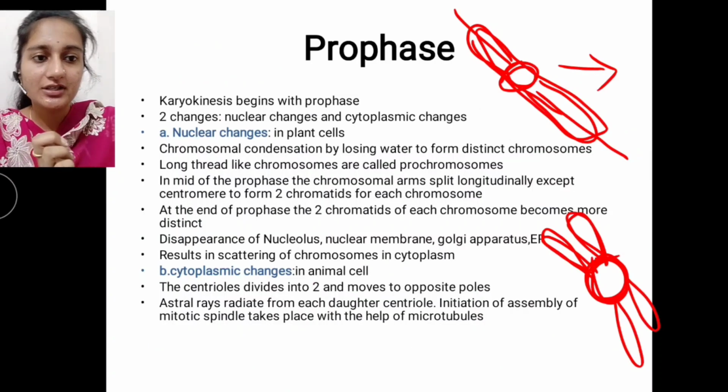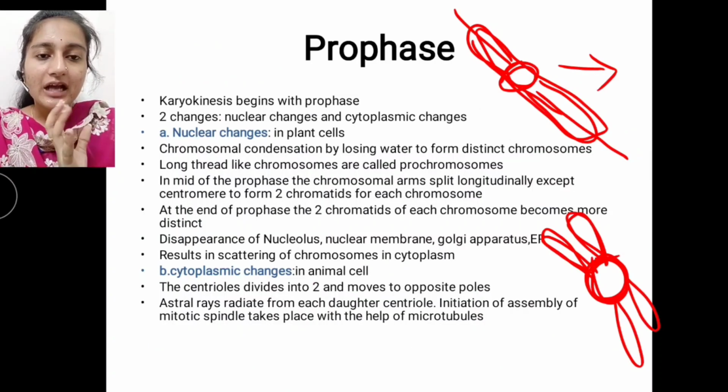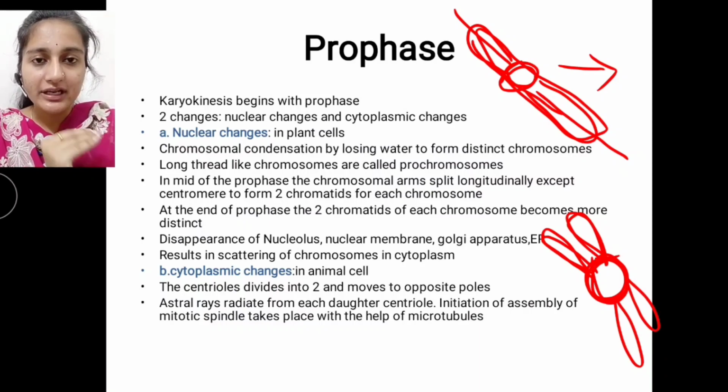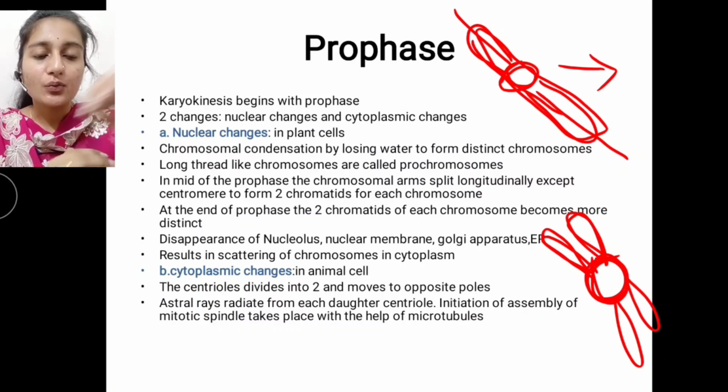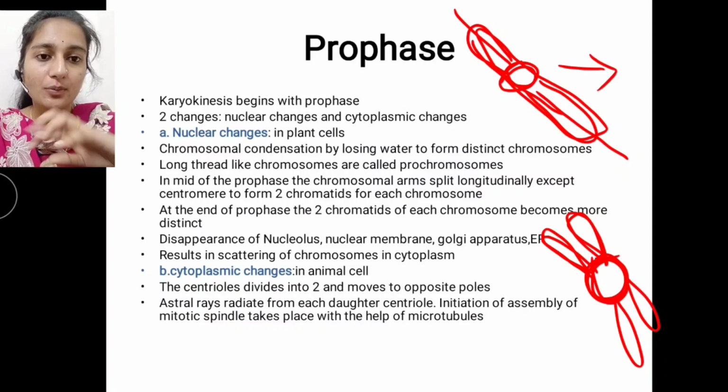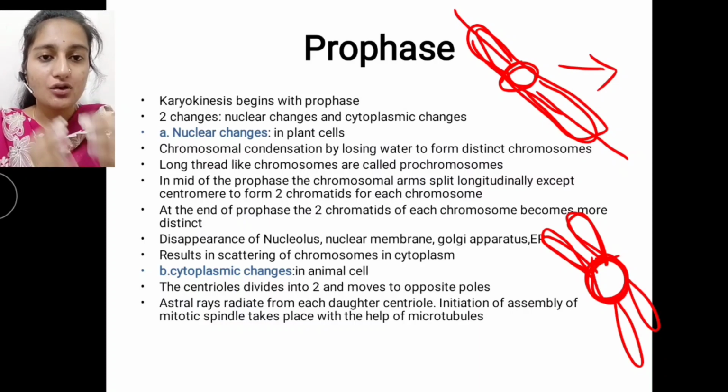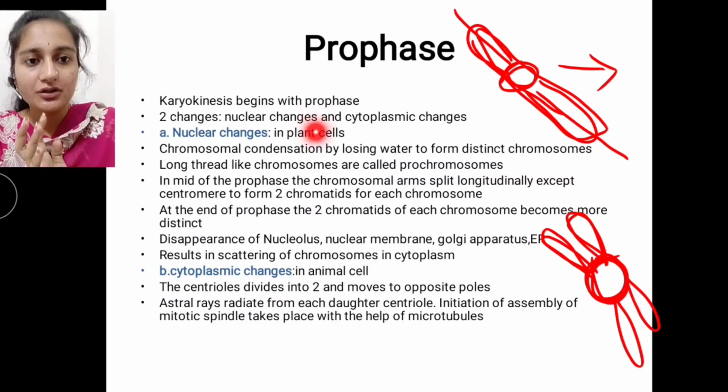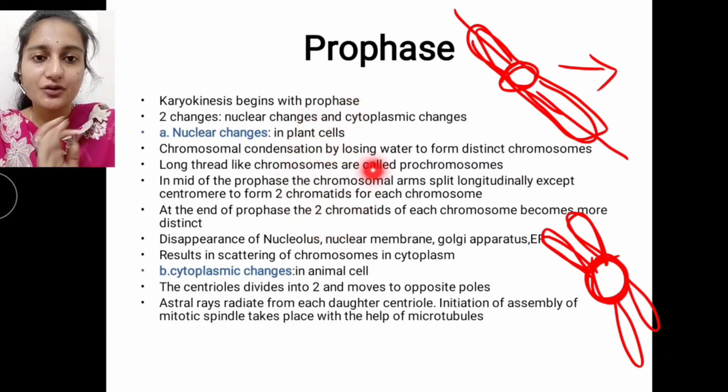We'll discuss this now. At the end of the nuclear changes in a plant cell, we can observe all these chromosomes scattered in the cytoplasm due to the disappearance of the nuclear membrane. These are all the changes we can observe in plant cells.